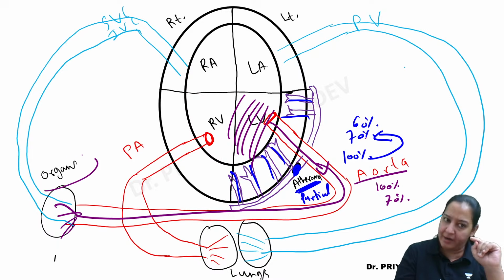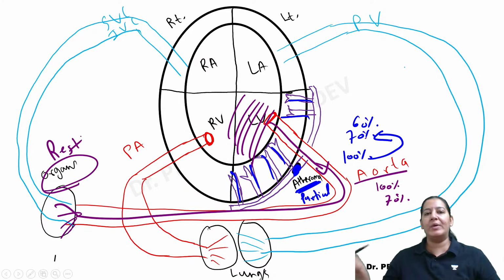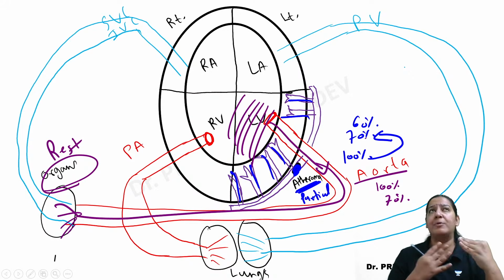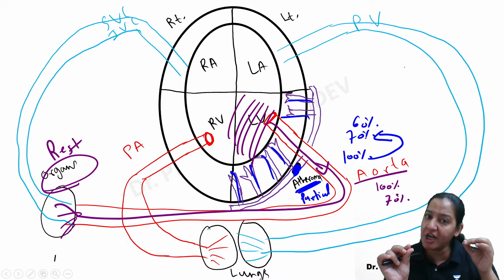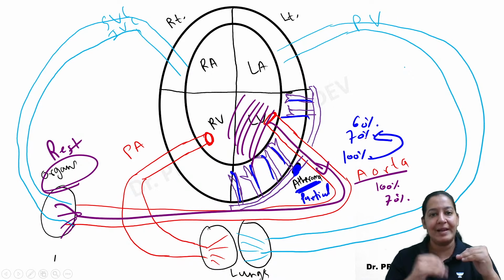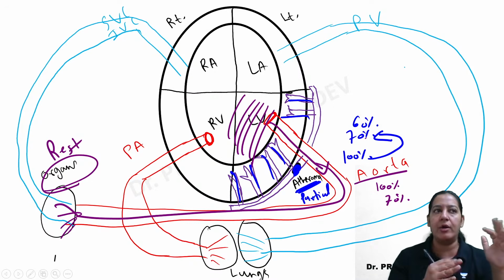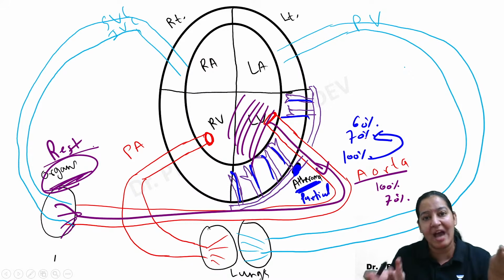But that blood, which is less, only 70% instead of 100, is sufficient at rest. If I'm resting and not doing anything, that much blood is sufficient for my body organs, so I don't have any problem. Just suppose I'm the patient: one of my coronaries is partially obstructed by atherosclerosis, so the wall of the left ventricle receives less blood and contracts less vigorously. Less blood comes into the aorta, so all the body organs receive less blood. But that much blood is sufficient for rest, so the patient has no problem at rest.